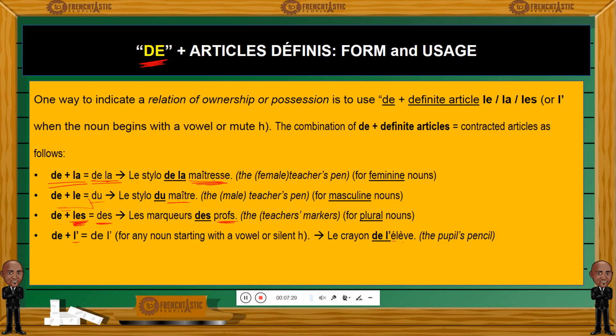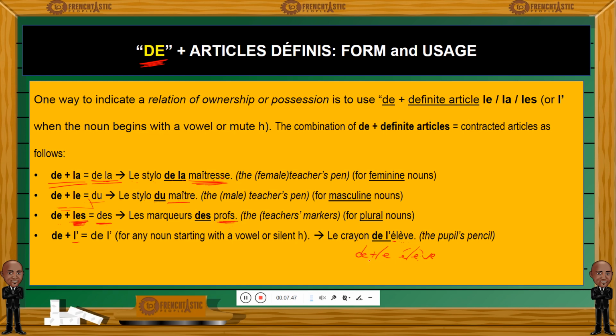Élève begins with a vowel. It's un élève, so normally it's le élève, de plus le, and then élève, normally. So le crayon, the pencil of the student.